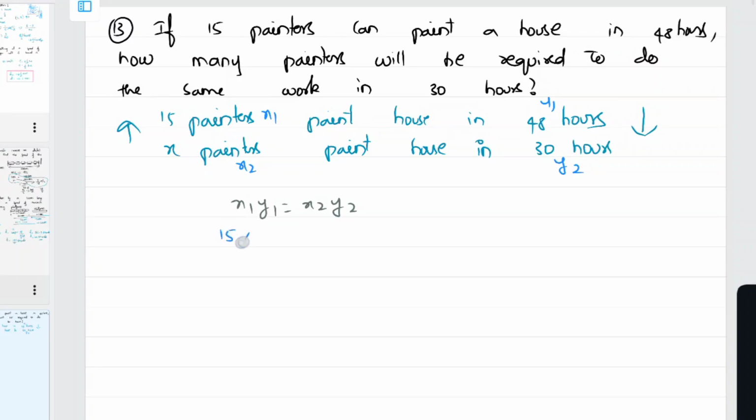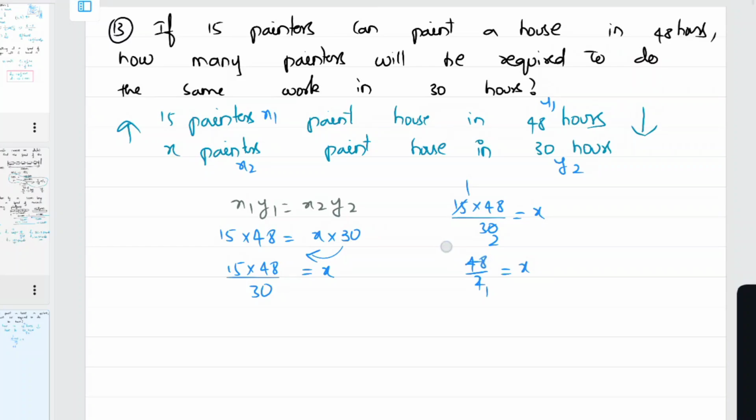So 15 into 48 is equal to x into 30. So shift this 30 to the left side. 15 into 48 by 30 is equal to x. So 15 into 48 by 30 is equal to x means 15 ones are 15, twos are 48 by 2. So again 2 cancels, 2 ones are 2, 24s are.